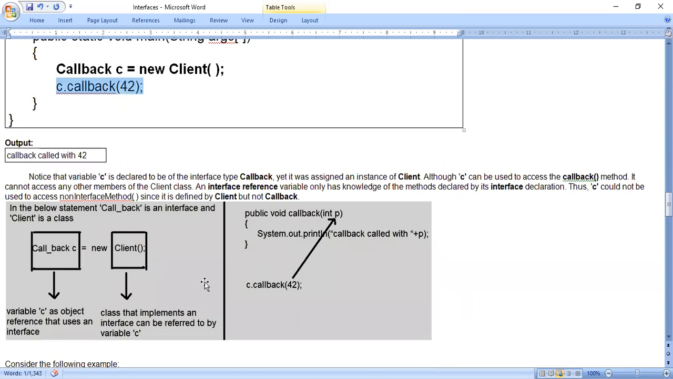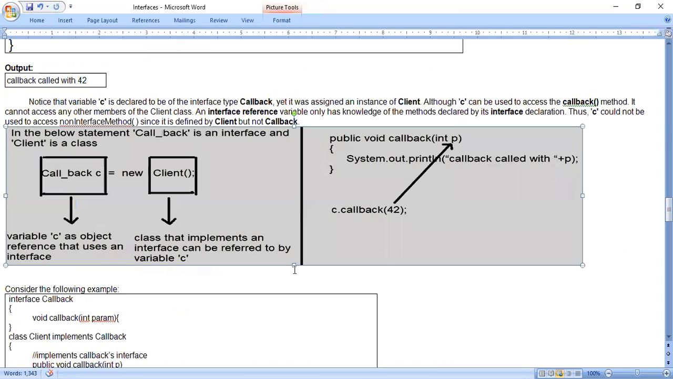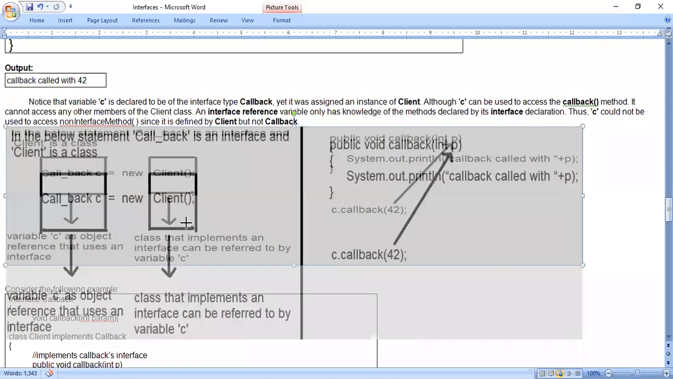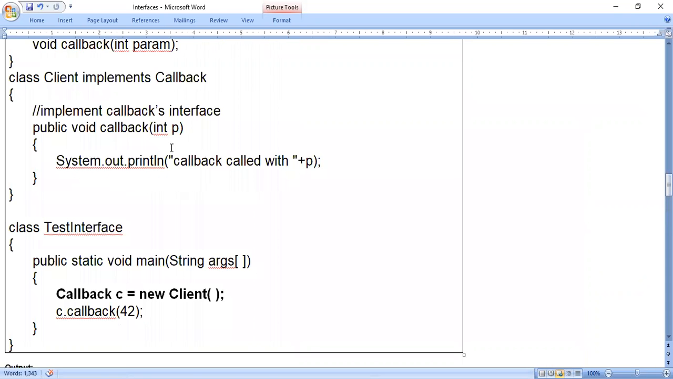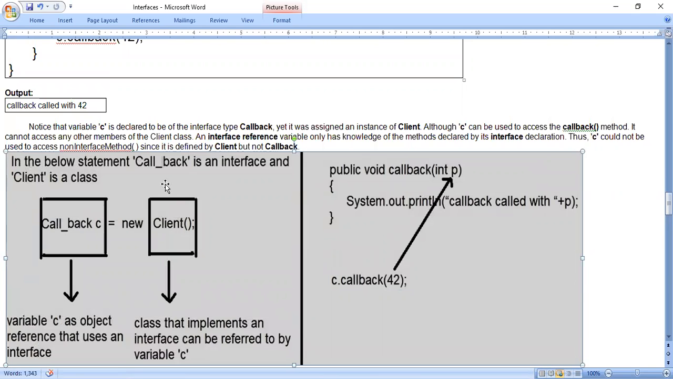So here you just look at this diagram. We will discuss in detail about this line, because this statement we have to understand correctly. See, in the below statement, so as not to get confused, I have used an underscore. It's okay, if you write callback, it's okay. So your callback is an interface, callback is an interface and client is a class. Callback C.